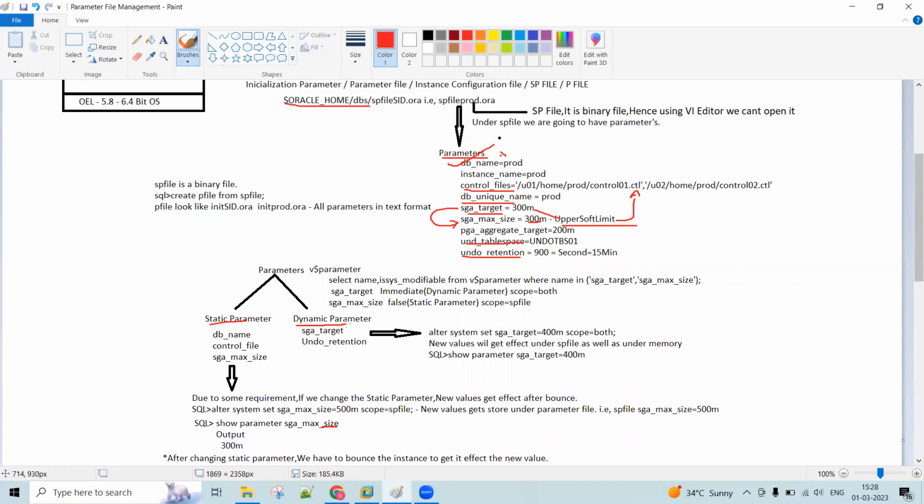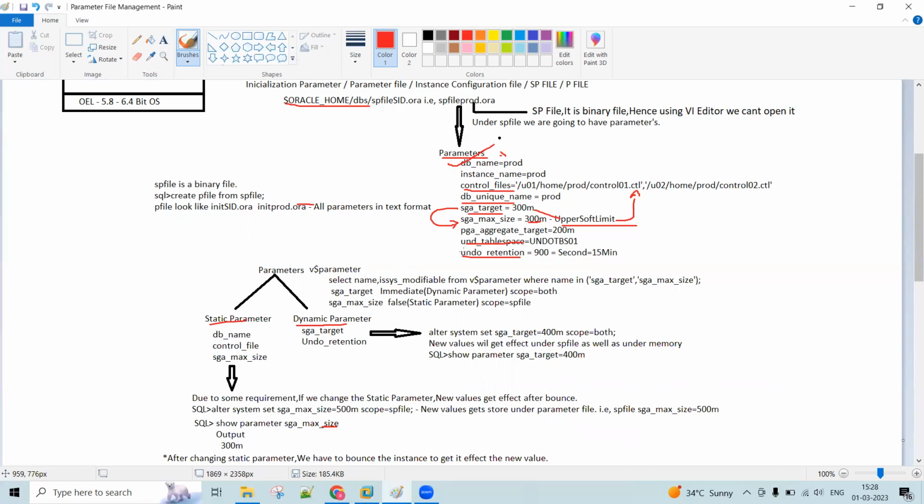Now the thing is how to identify which is the static parameter and which is the dynamic parameter. Suppose, for example here, how many parameter names have I specified? 1 2 3 4 5 6 7 8 9. Within these 9 parameters, which parameter is static and which is dynamic? How can I find out?